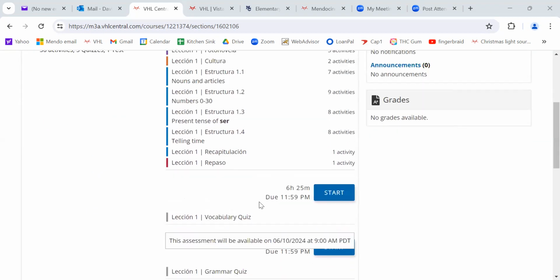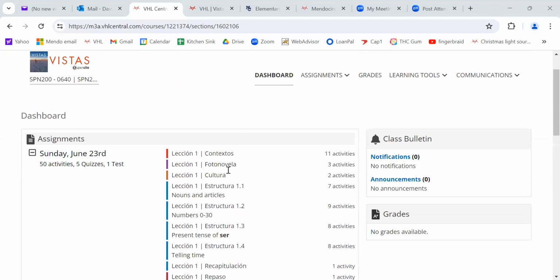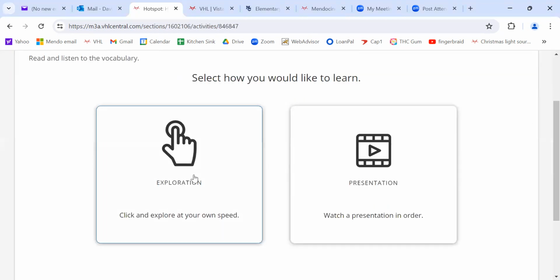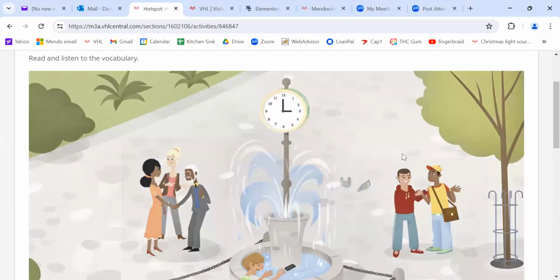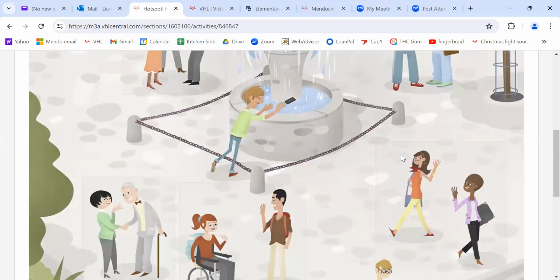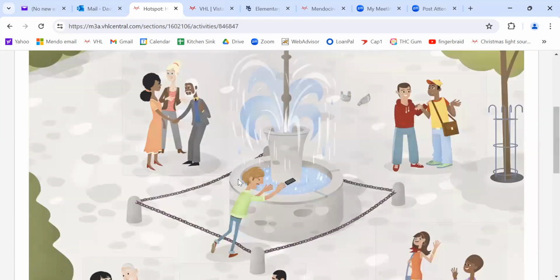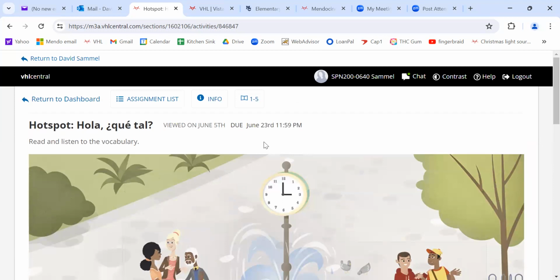Now, you can just follow along in this. These are your activities that you need to get done by June 23rd, and you can just go start. I'm allowed to show you the activities for some reason. So you can hit start, and then you can just pick, I guess I just sort of pick this one. So let's just hit this one. You can pick either, it doesn't really matter. It's going to show you stuff. And then what you can do is go to, actually, sorry, this is not our best one to start with. Let me go back, sorry.